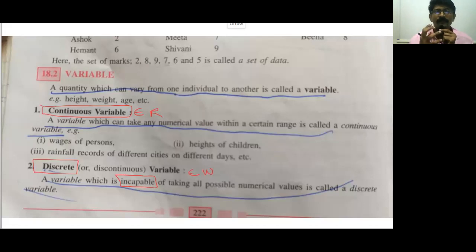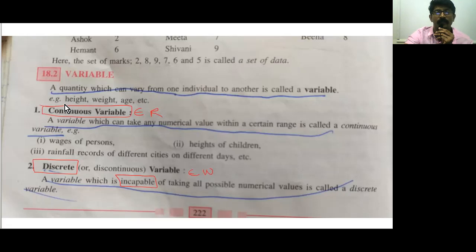Now when we are learning this chapter, we must understand the basic concepts of this particular chapter. So what are the basic wordings or basic understanding of this chapter? There is something called a variable. Now, what do you mean by variable? Variable means a quantity which can vary from one individual to another.